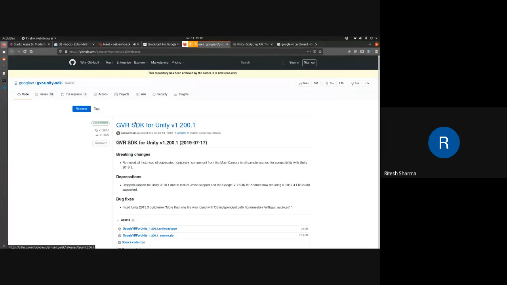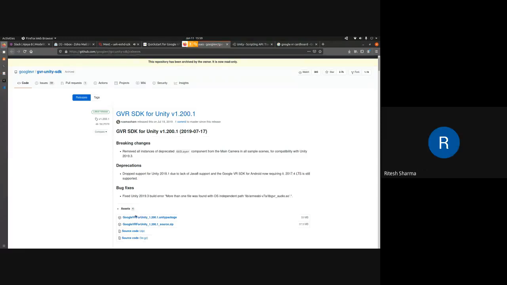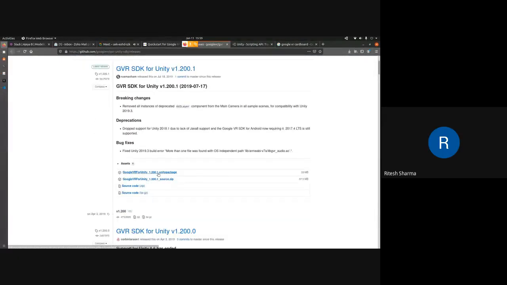So when you go to this link, the topmost version is what we need. Okay. Yeah. So just download this Google VR for Unity .unitypackage. Nothing else, just the Unity package.